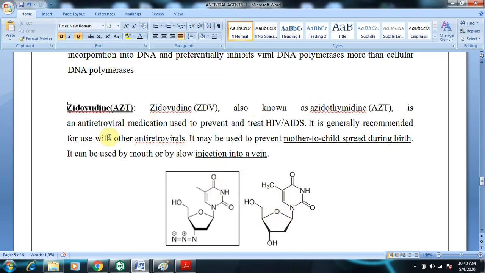It is used as an antiretroviral medication to prevent and treat HIV/AIDS. It is generally recommended for use with other antiretroviral agents. It can also be used to prevent mother to child spread of HIV during birth. It can be given by mouth or slowly by injection. So this is the structure of thymidine and this is the structure of AZT. You can clearly see the hydroxy group has been substituted with an azide group, N3 group.